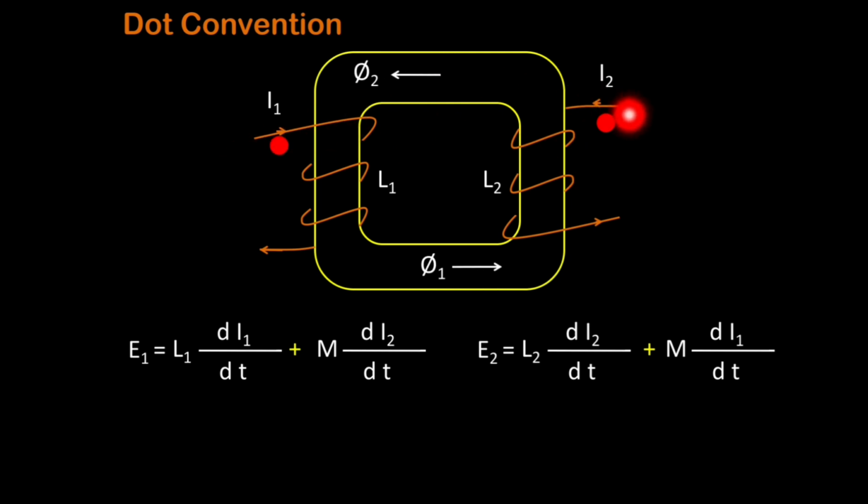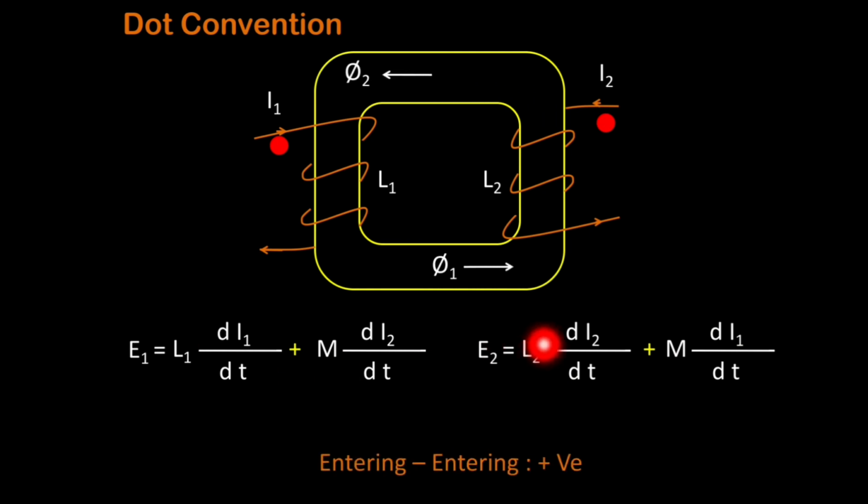If the dots are placed where the currents are entering, then it is clear that the fluxes produced by the two coils will be in the same direction, and that's why we have to put the plus sign over there. So the self-induced EMF and mutually induced EMF will get added with each other. So that is one dot convention.